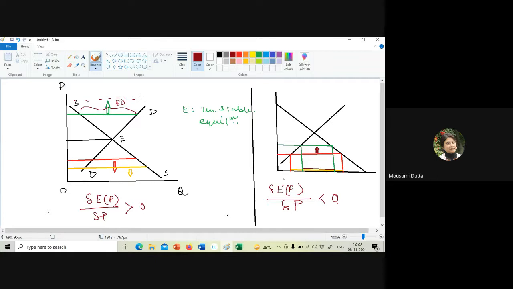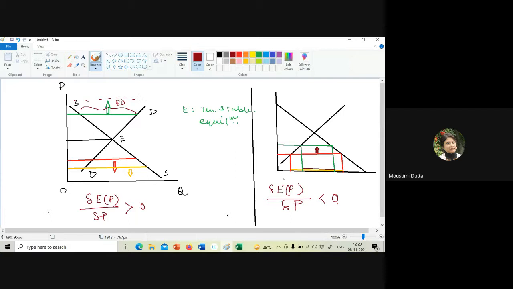It will not reduce, rather it will increase the volume of excess demand. So as price is going up, because of the pressure of the excess demand, that is increasing the volume of excess demand, so del EP by del P is positive. And clearly the model in the left hand side is Walras unstable, whereas the model we have in the right hand side is Walras stable.